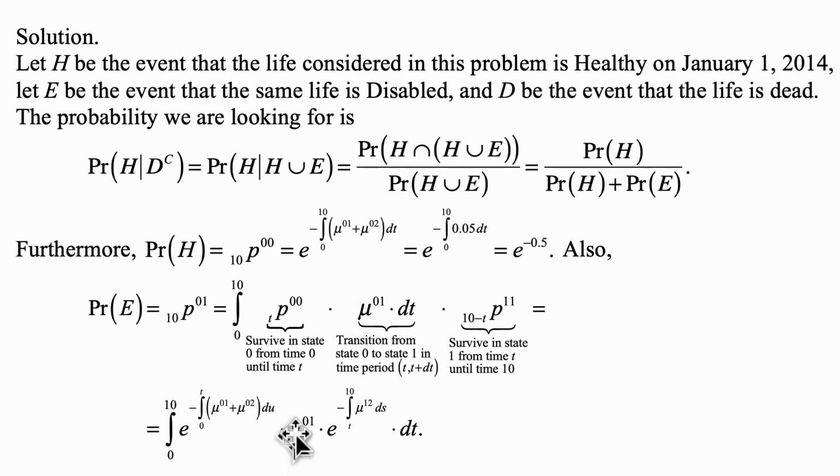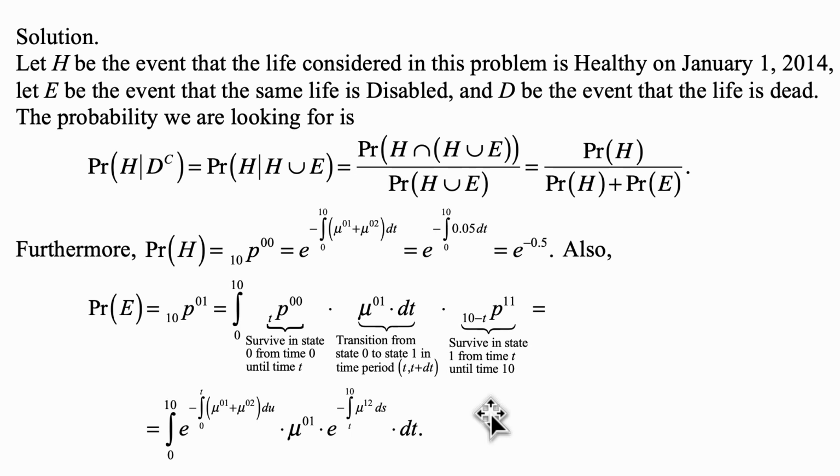Constant force, so mu 01, the transition force from 0 to 1, multiplied by that constant force, times dt, that's the probability of instantly going to state 1. And then we want to survive in state 1. And remember, in state 1, you don't have a force of going back to state 0, so this probability of survival in state 1 is just e to the minus integral from t to 10 of